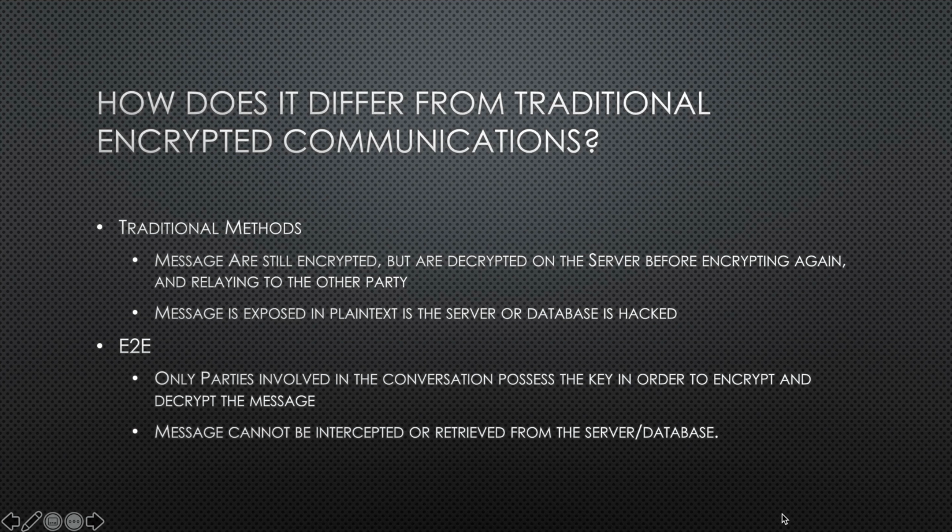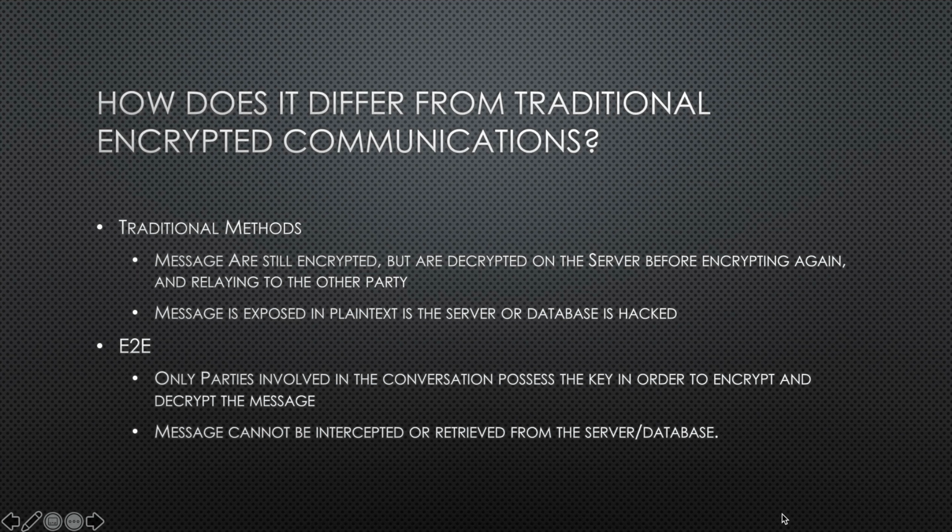So the first thing that you have to understand is how it differs from traditional encryption methods, because even before messaging apps such as WhatsApp and Signal became popular, messages were still encrypted. Every time you open a browser, your communication with that server is still encrypted, but it's not considered end-to-end encrypted.